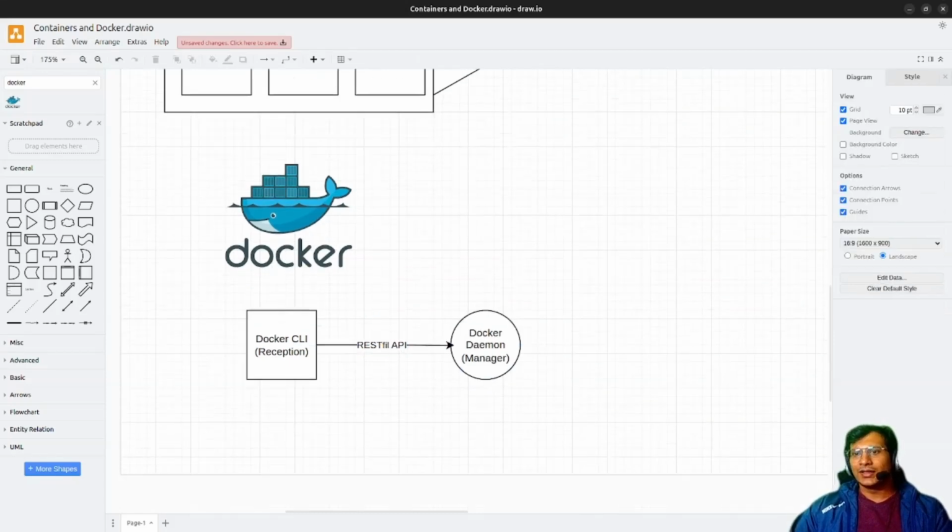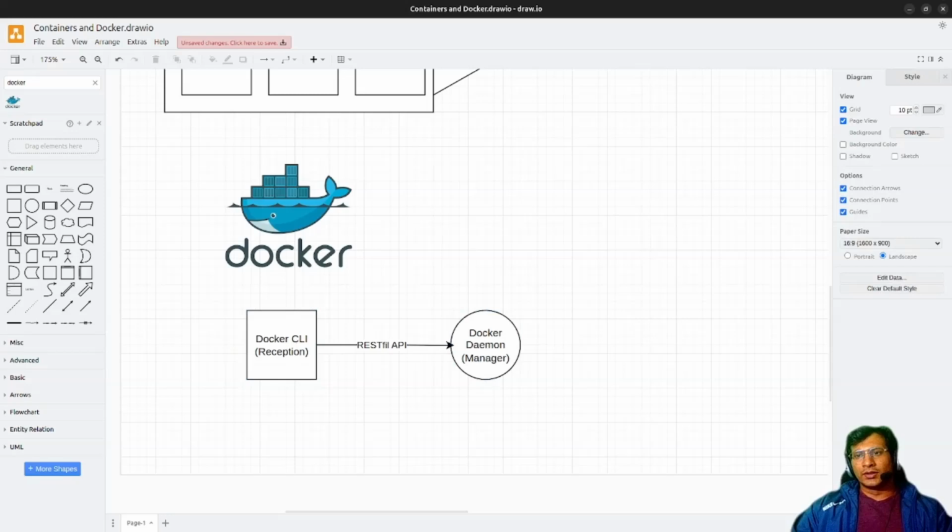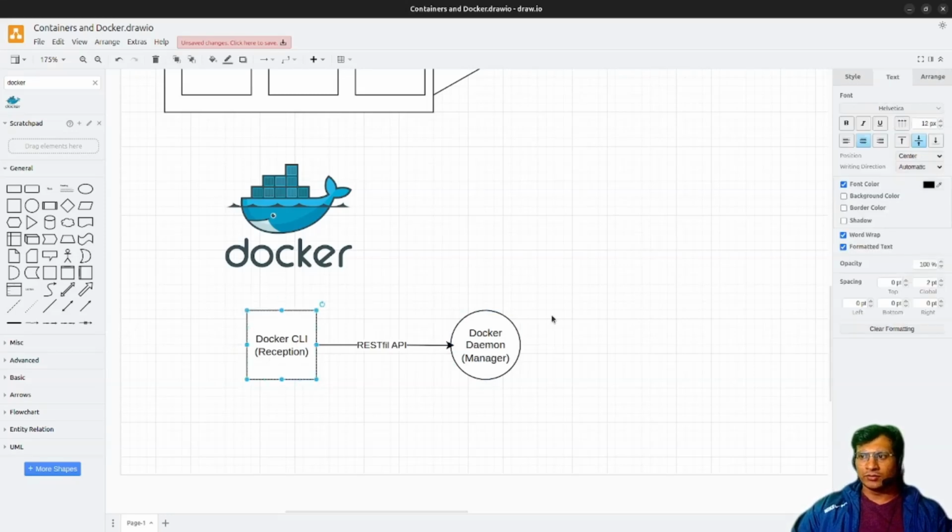Behind the scenes, the Docker CLI takes the input from the user, the user interface, and the Docker daemon receives it through the REST API, like a manager. Let's take a hotel or some kind of restaurant.